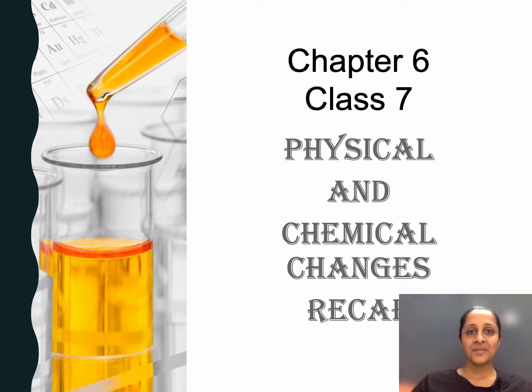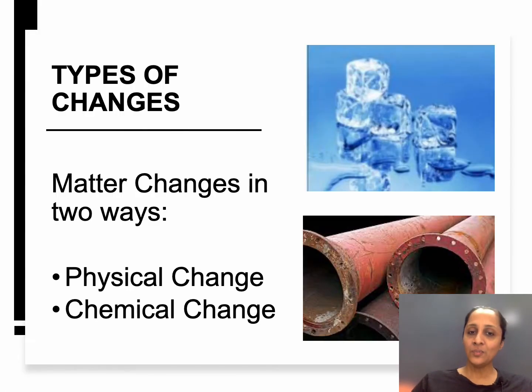Hello everyone. So today we are going to do a quick recap of the chapter Physical and Chemical Changes of class 7th. As we all know, matter is divided into three parts: solid, liquid and gases. And all these three states of matter undergo changes. And these changes can be classified into two categories according to your grade, and that is physical change and chemical